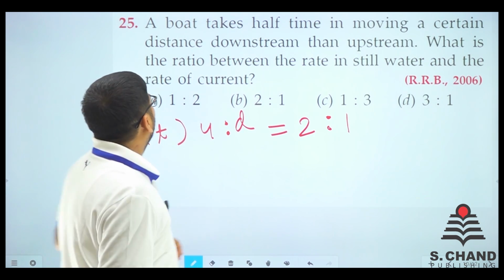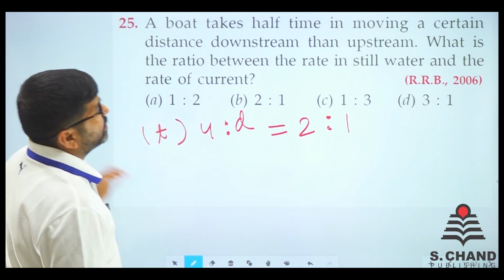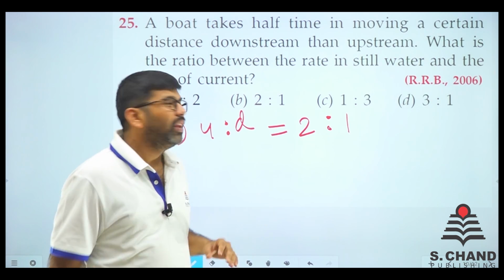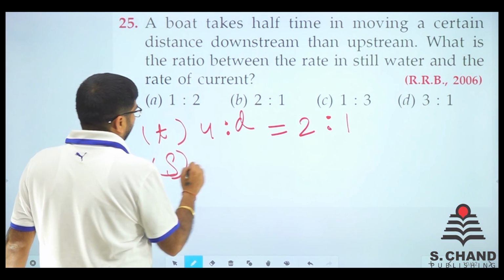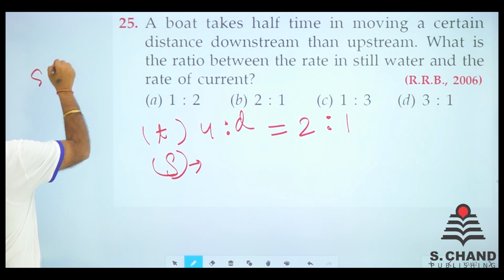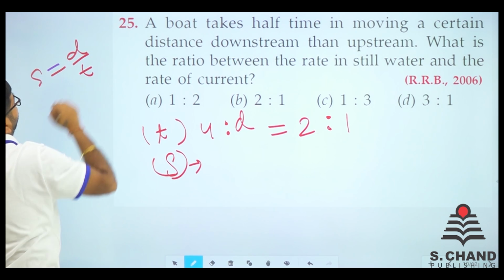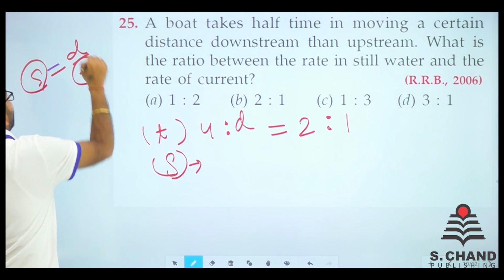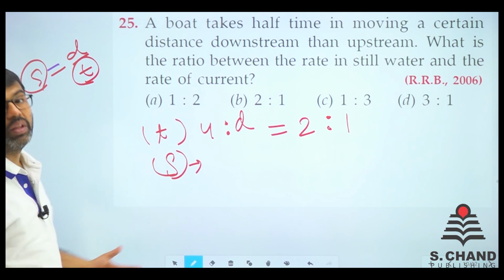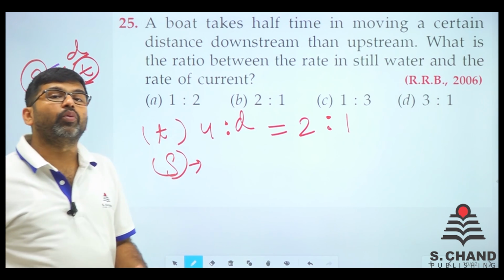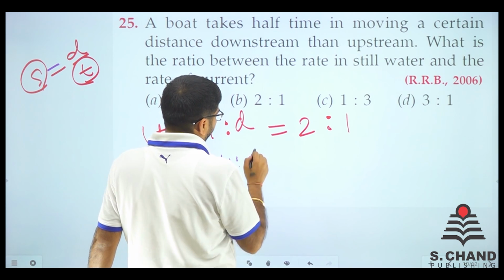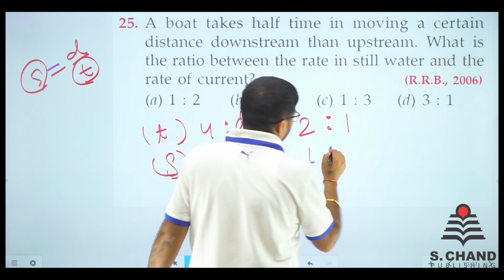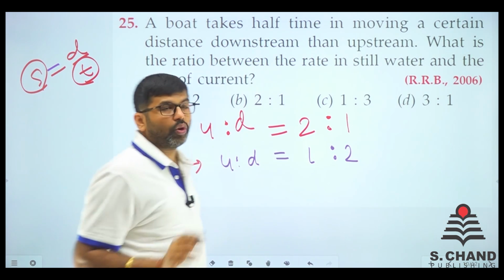What is the ratio between the rate in still water and the rate of current? Let's see. This is the time. We know it very well: speed is equal to distance upon time, so speed is inversely proportional to the time. So the speed ratio u to d will be 1:2 for sure.